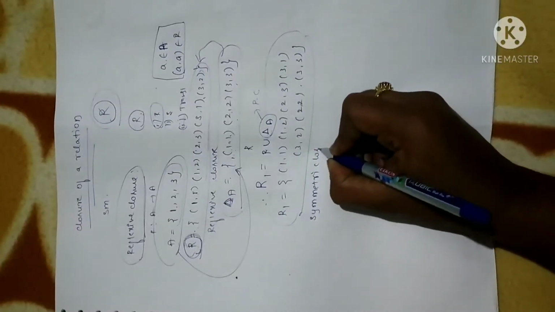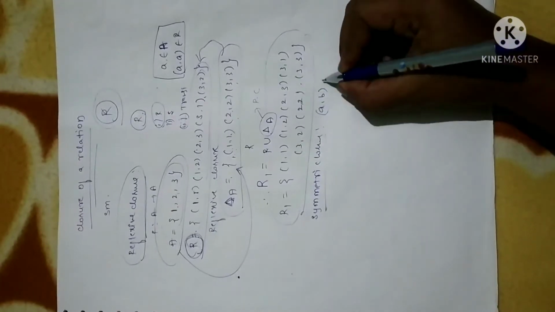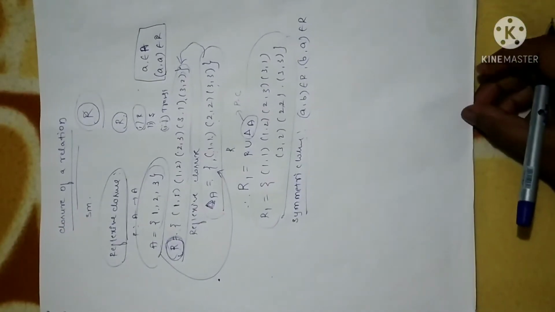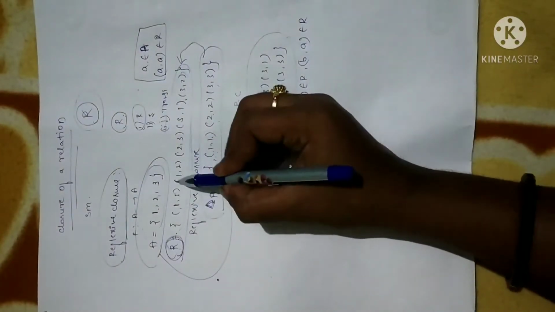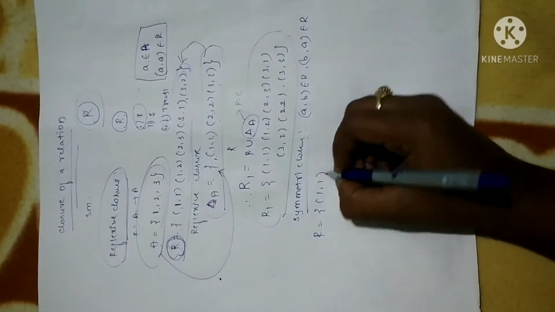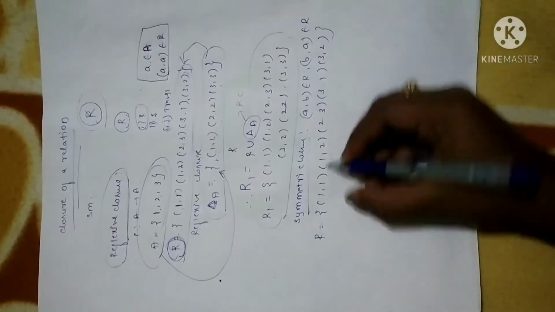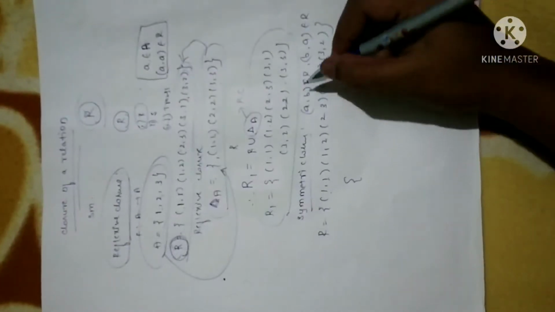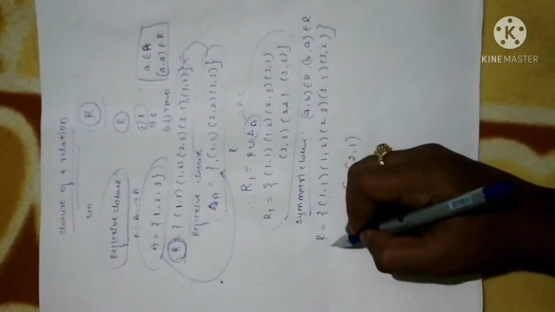Symmetric closure, as per the same concept. When do we say a relation is symmetric? Suppose I have an ordered pair (A, B) in R, then there should exist (B, A) in R. Then only the given relation becomes symmetric. Now have a look at the same relation R: (1,1), (1,2), (2,3), (3,1) and (3,2). I have (1,1) here, and (1,1) is also there. Now (1,2) I have, but I don't have (2,1) here. In order to make R symmetric, (2,1) should be there. So let me write (2,1), because it is not in this relation.